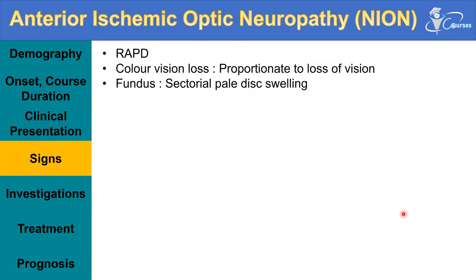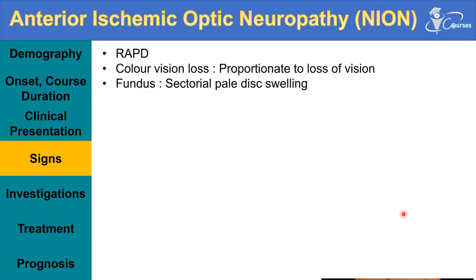Regarding the signs, those patients will present with a relative afferent pupillary defect. So again they will have the full picture of impaired optic nerve function. They will have a relative afferent pupillary defect, and affection of color vision which is proportionate to loss of vision. So here is the differentiating part between it and optic neuritis. Here the patient will have severe and massive loss of vision, and also severe and massive loss of color vision. So both of them are proportionate.